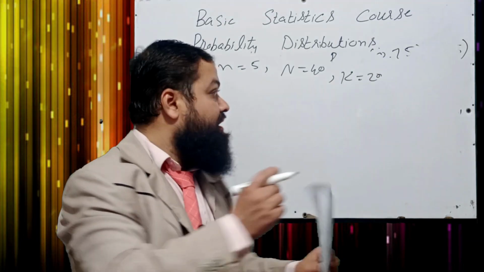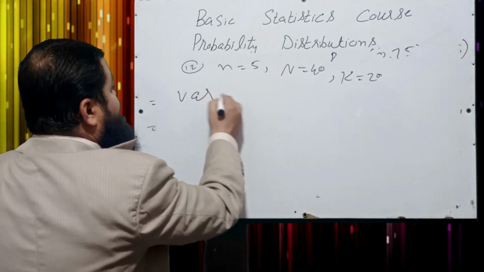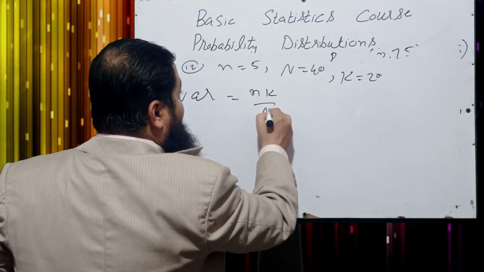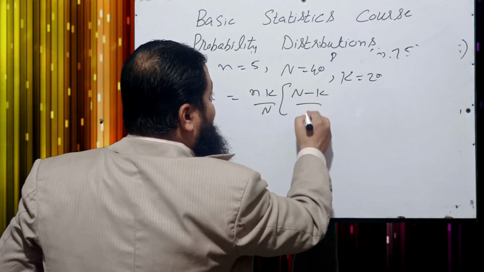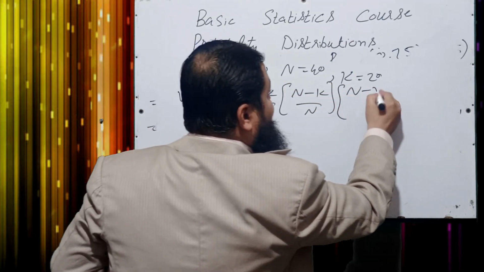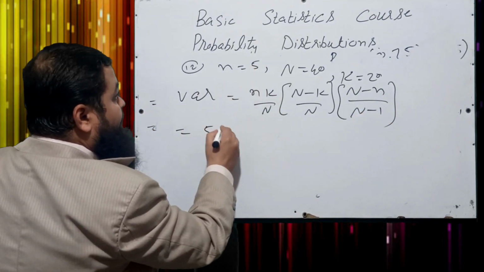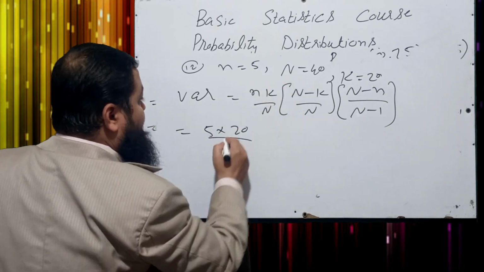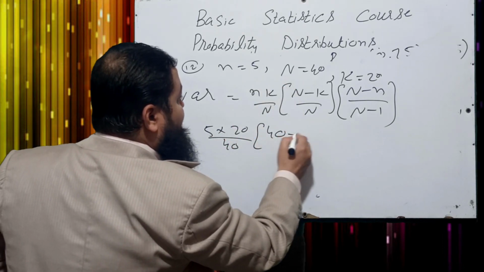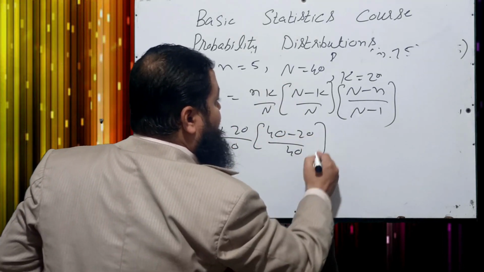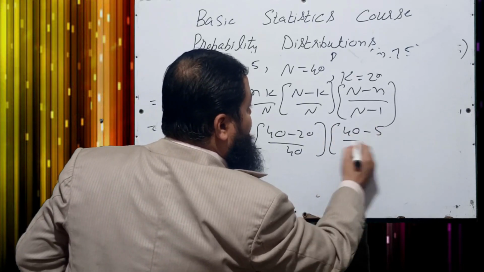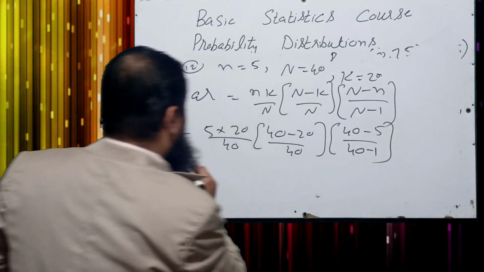Then variance, we know the formula of the variance of the hypergeometric distribution, n K over N multiplied by 1 minus K over capital N, into capital N minus small n over capital N minus 1. Just substitute the values. 5 multiplied by 20 over 40, 40 minus 20 over 40, 40 minus 5 over 40 minus 1.